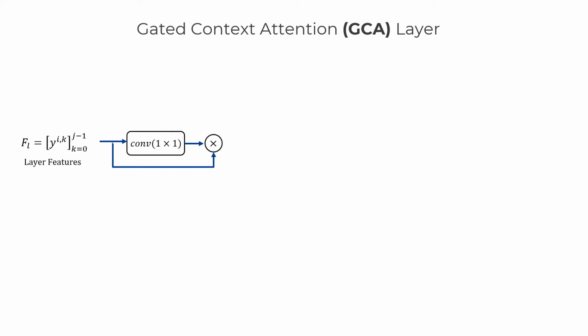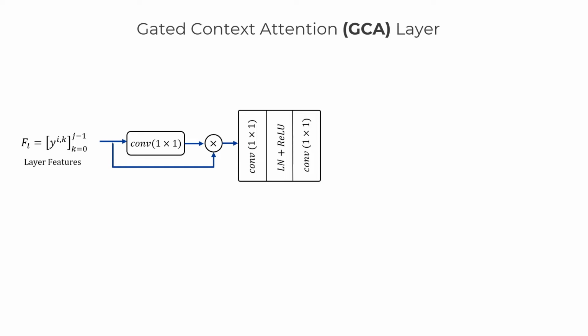All the features from the current first layer, which are FL or layer features, first go through a 1x1 convolution to combine the channels. These are then concatenated with a residual connection for identity propagation. Next, the combined feature goes through a series of convolution and layer normalization layers. This is a bottleneck module that reduces the channel features to recombine the global and local features. The resulting feature is added to the input to enhance the global representations. This entire block is the global context framework, which recombines channels to improve the context modeling.